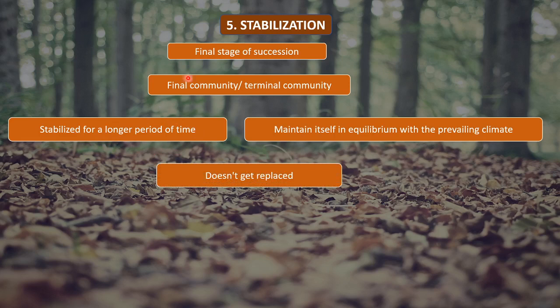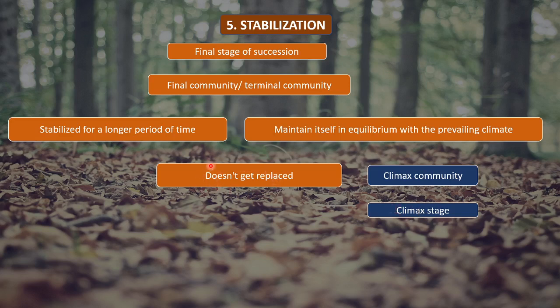So this community, which is called the final community or terminal community, will not get replaced, right? And hence it is also known as the climax community, and the stage is known as the climax stage, right? Climax is the ending community, the last community, and the stage which is last is known as the climax stage.